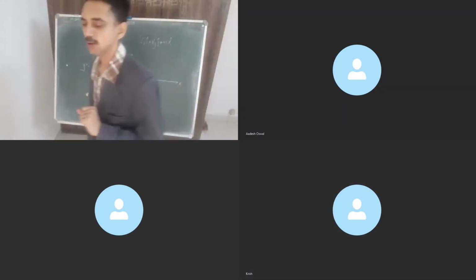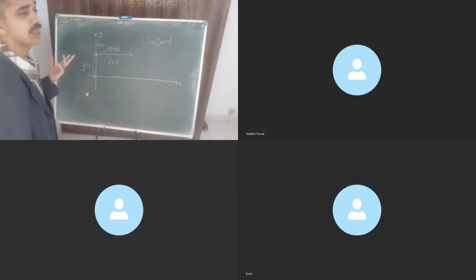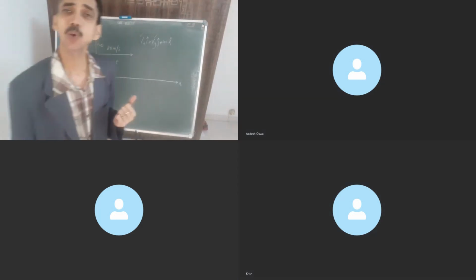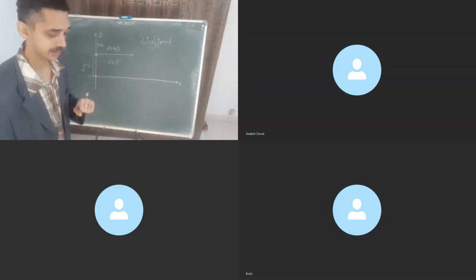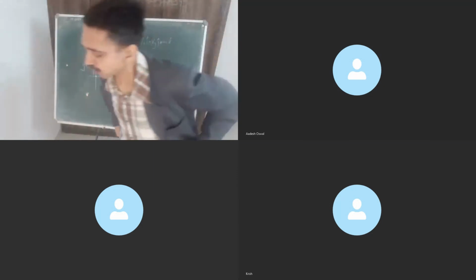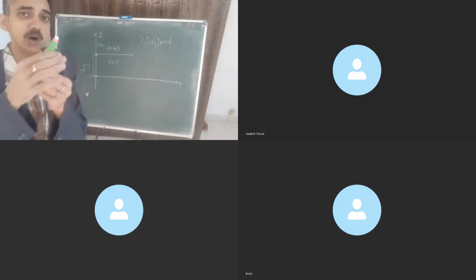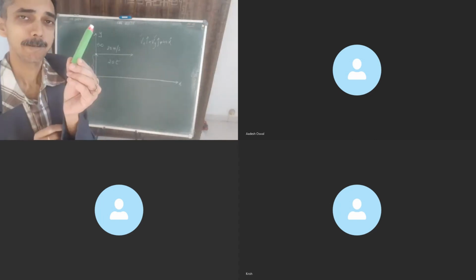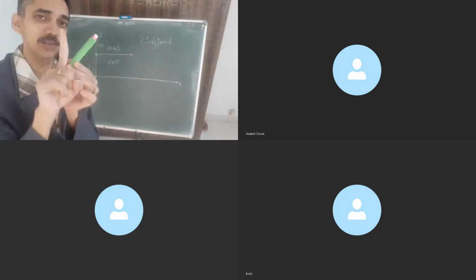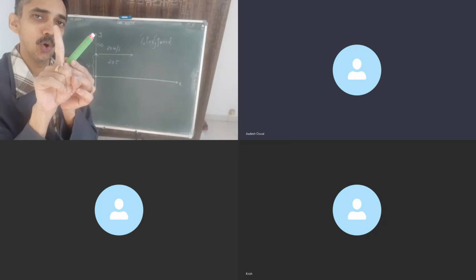And where will the second particle be? Will the second particle have ax or will ax be 0? Think about the second particle. I have shown you just now. It moves this way, right? So if this is my z-axis, correct?